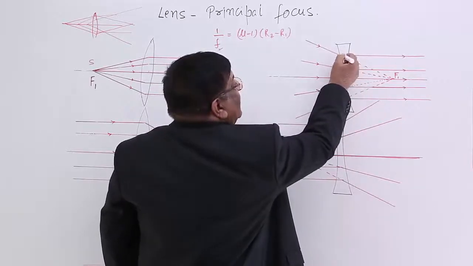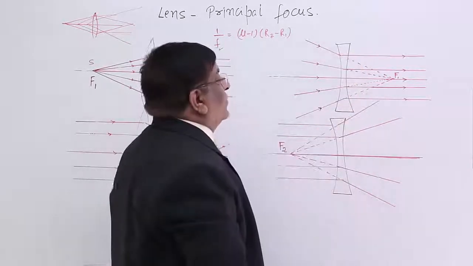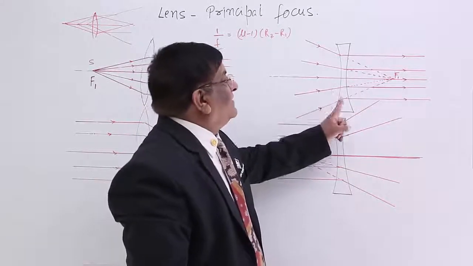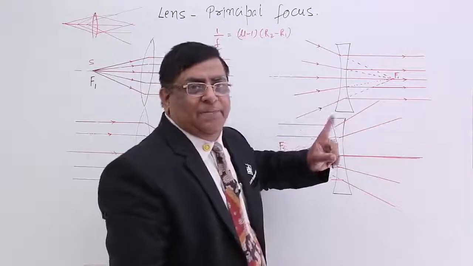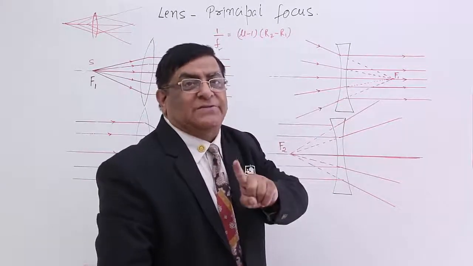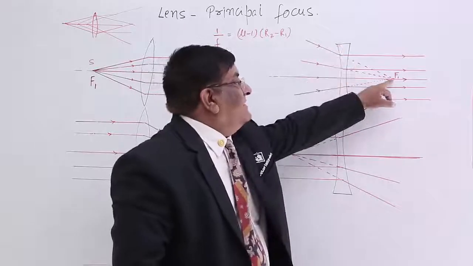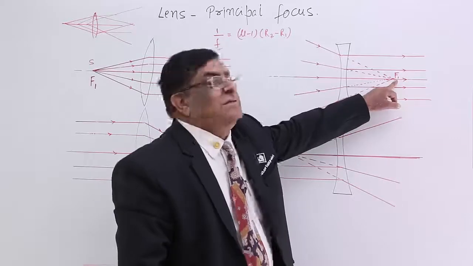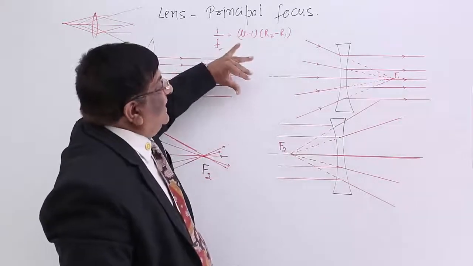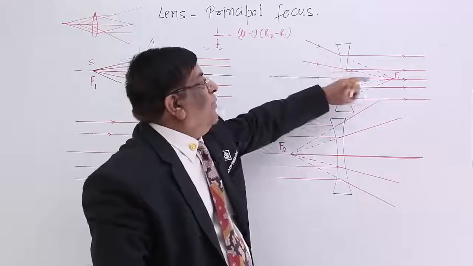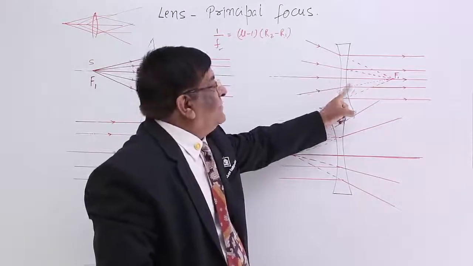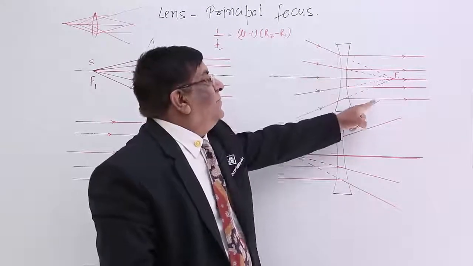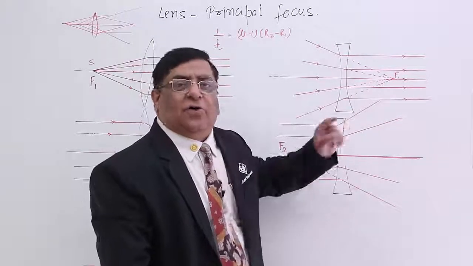So the definition for the concave lens: the first principal focus is that point on the principal axis such that all the rays directed towards this point, after refraction, become parallel to each other. That is principal focus number 1 for concave.